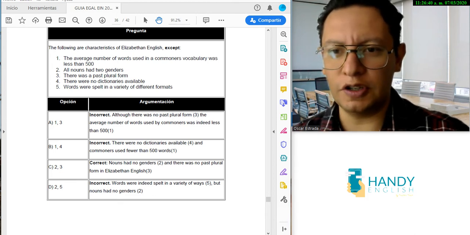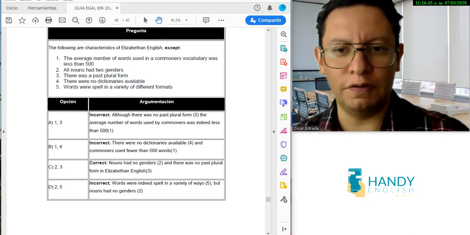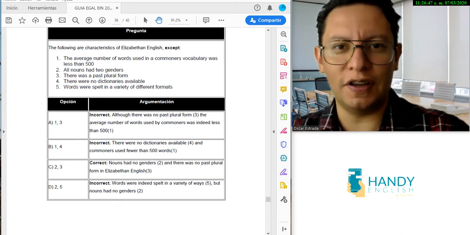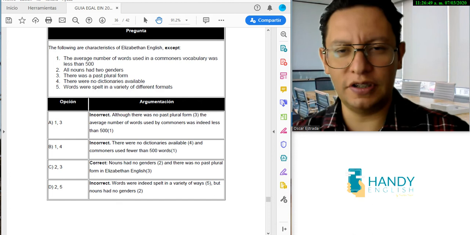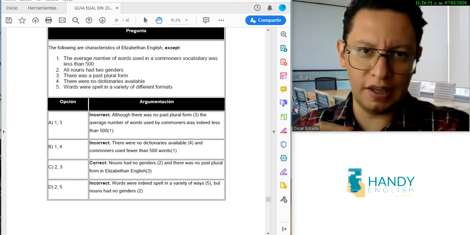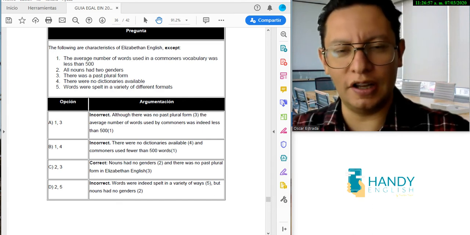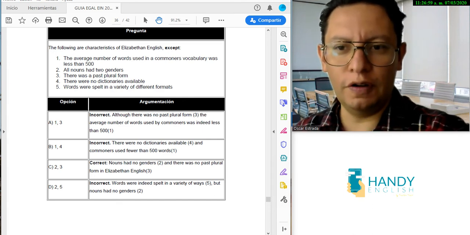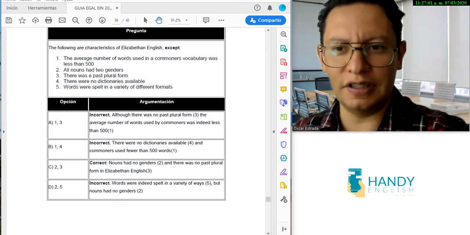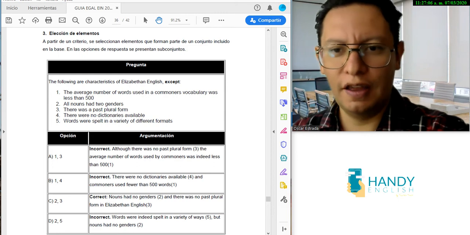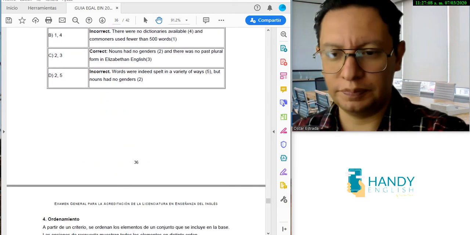Then it says words were spelled in a variety of different formats, and that is correct because there was no specific written form of the language. There was the influence from the Vikings, and the influence from the French language as well. And there was not a dictionary yet to say what the correct spelling was. So all of those are characteristics of the Elizabethan era, except numbers 2 and 3. So this is something you can figure out as well.